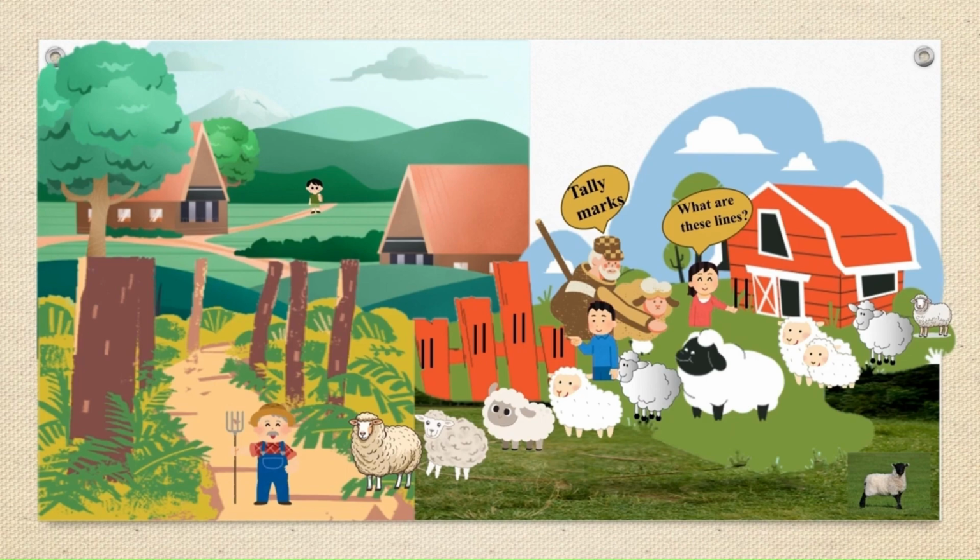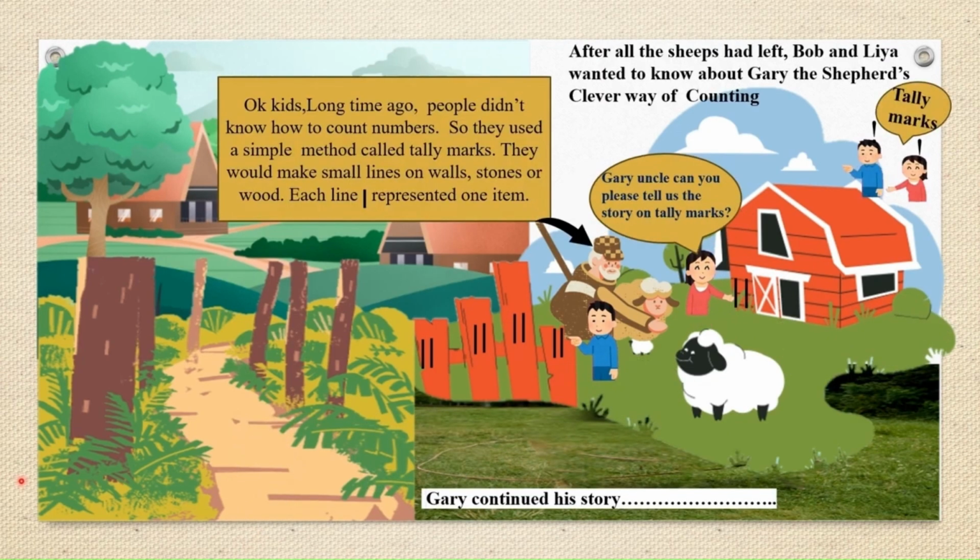They go near Gary uncle and Leah asks him, Gary uncle, what are these lines? They are called tally marks. They saw these lines here and they were curious to know what it was. After all the sheep had left, Bob and Leah wanted to know about Gary the shepherd's clever way of counting, about tally marks.